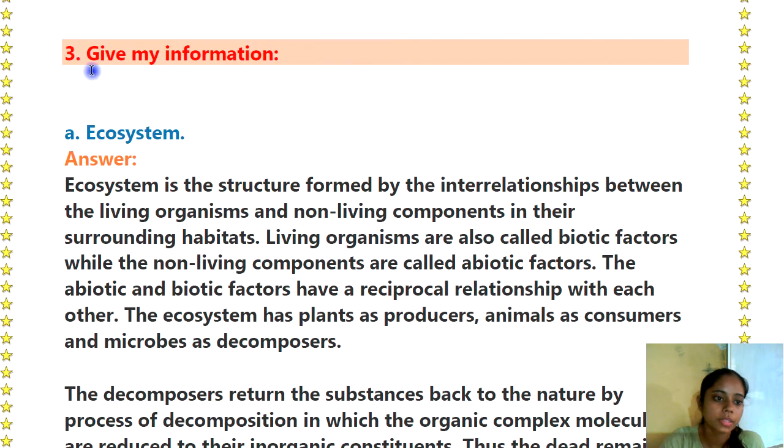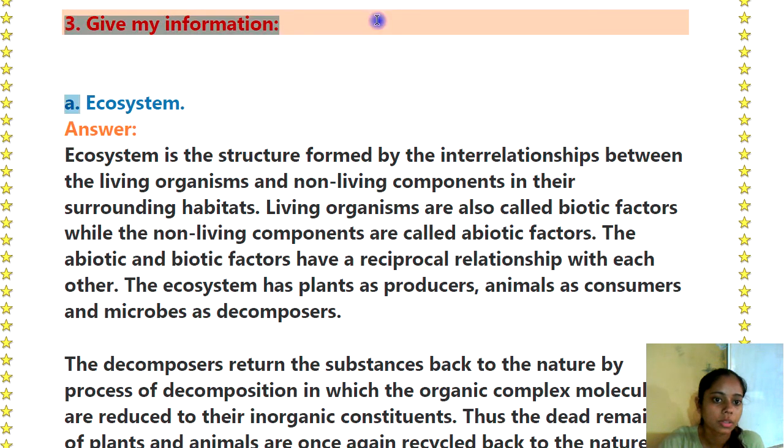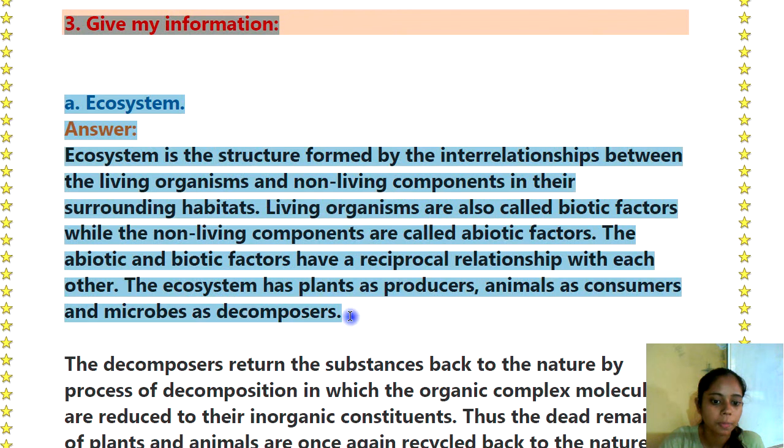Then question number 3 is: Give information. So in that, the first is ecosystem. Ecosystem is the structure formed by the interrelationships between the living organisms and non-living components in their surrounding habitats. Living organisms are also called biotic factors, while the non-living components are called abiotic factors.